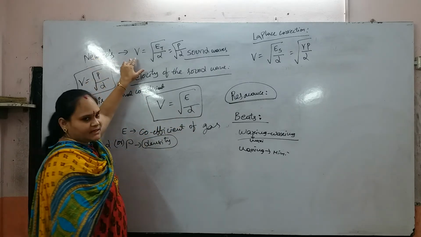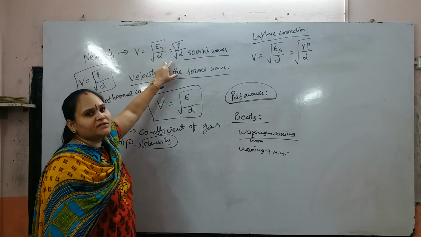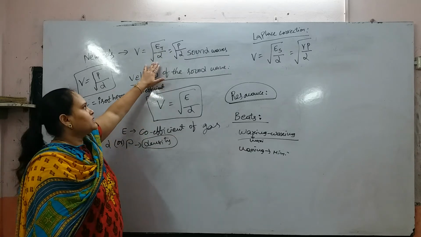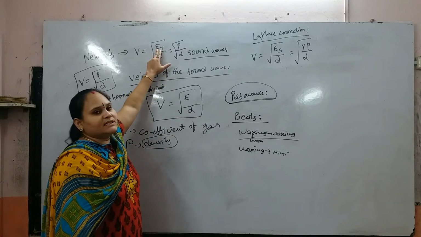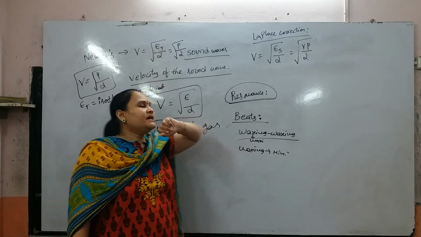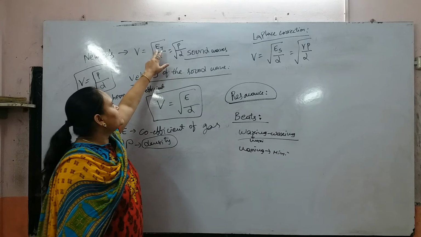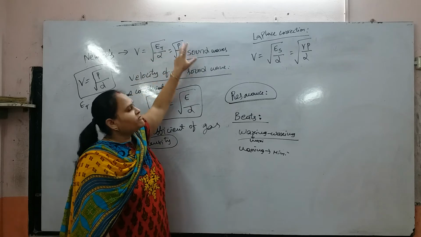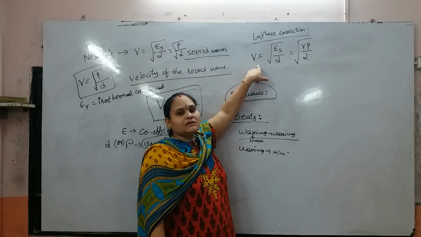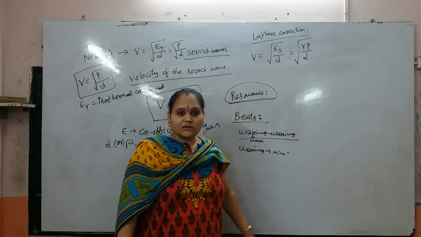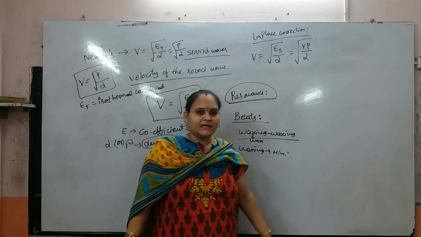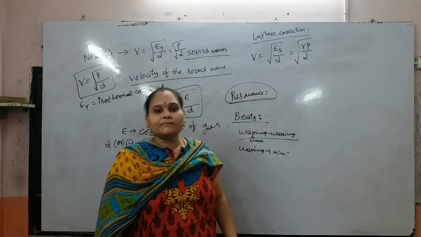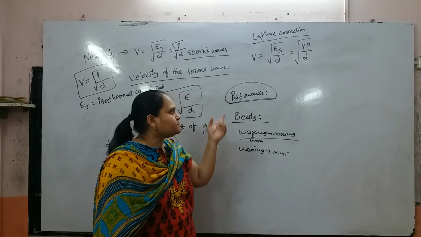Newton says the velocity will be root of Et by D, where Et is the isothermal coefficient of the gas. Newton says Et equals the pressure, so V equals root of P by D. But with Laplace's correction, V equals root of Es by D, where Es is the adiabatic coefficient, giving root of gamma P by D. Here gamma is the adiabatic constant.